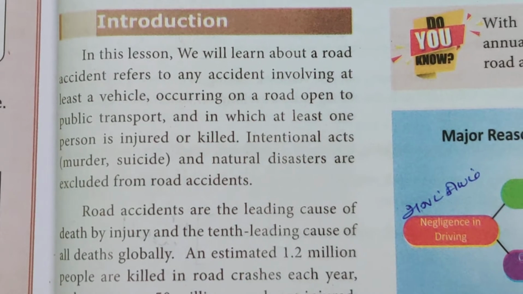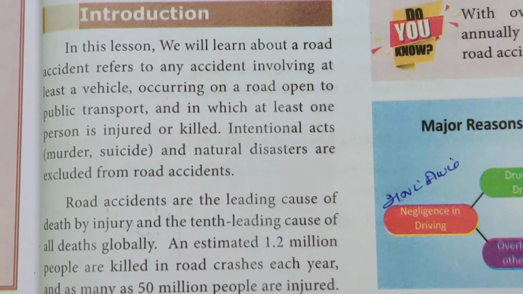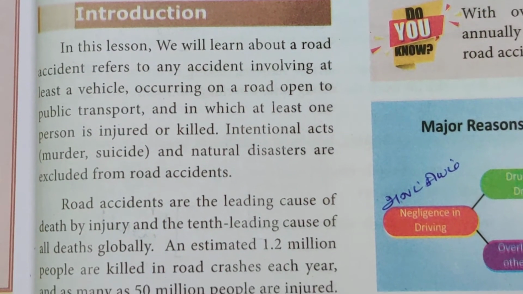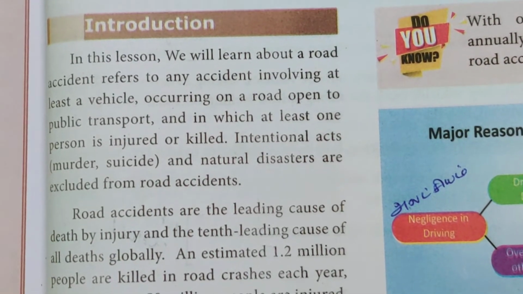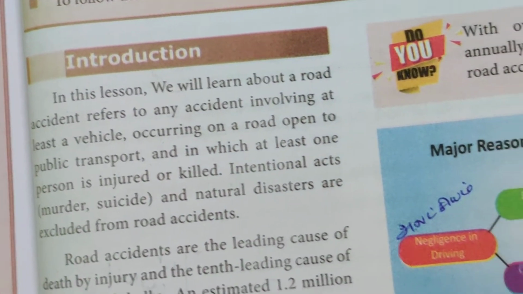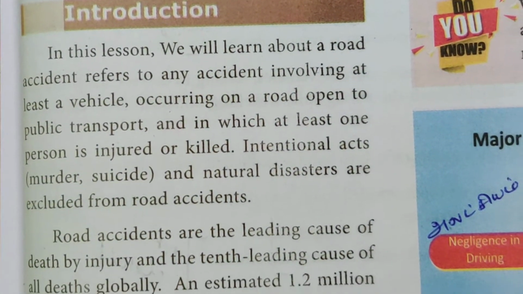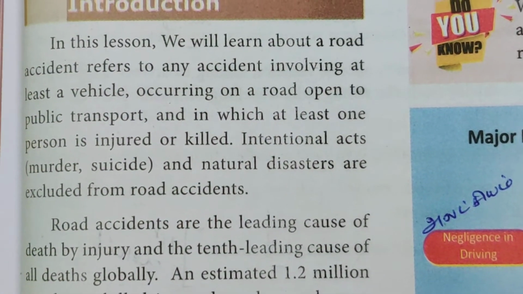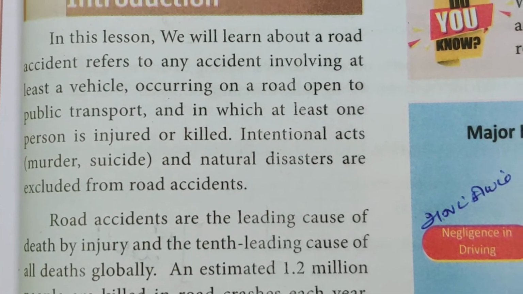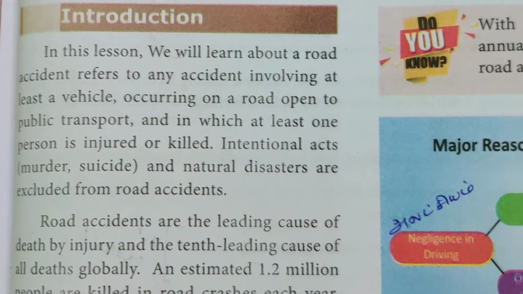Intentional acts, that is murder or suicide, and natural disasters are excluded from road accidents. So they do not come into account for road accidents.